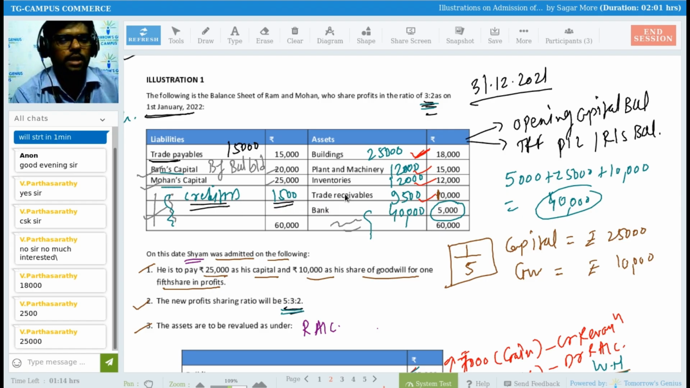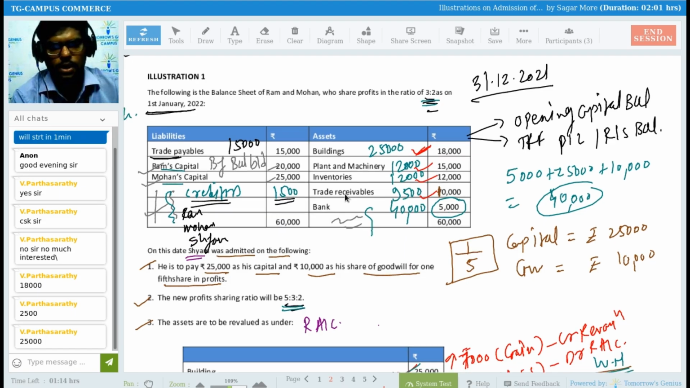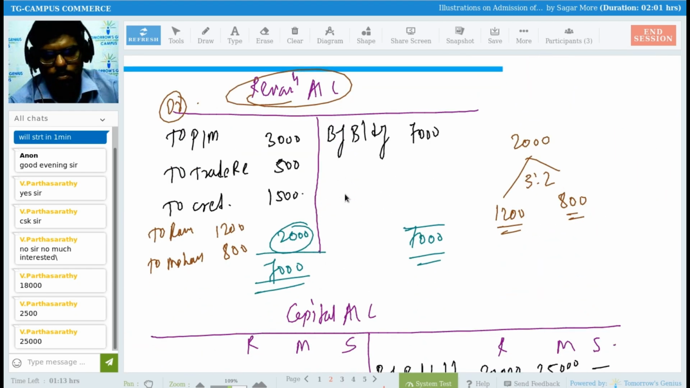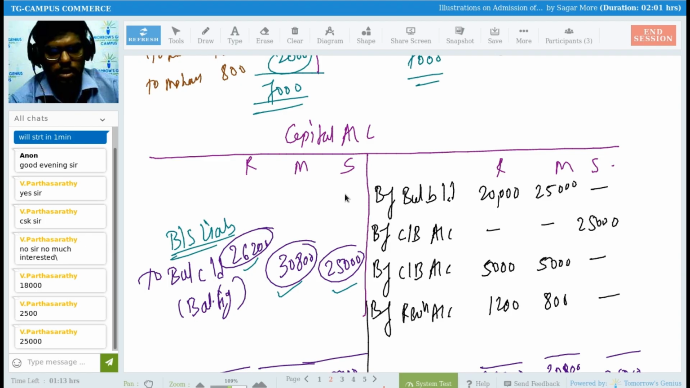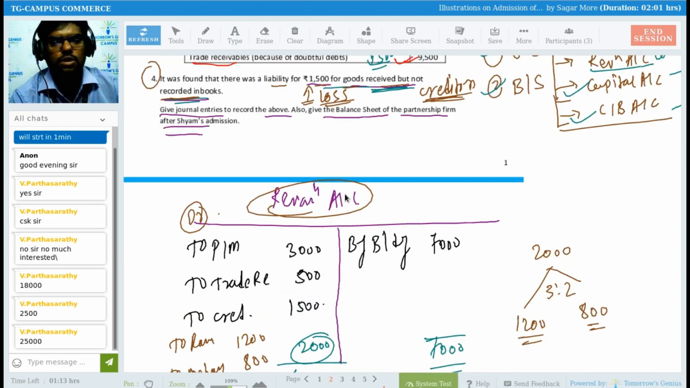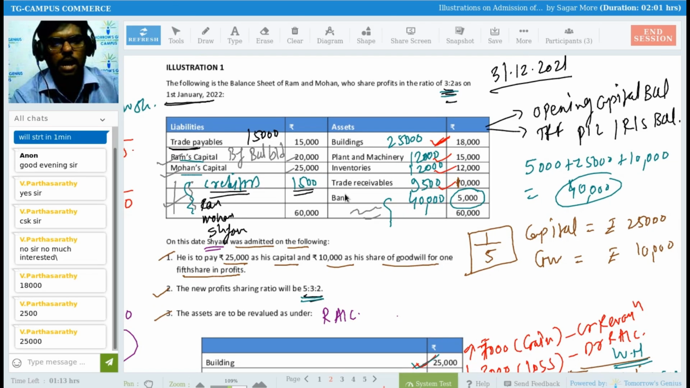And what will be the capital of Ram, Mohan, and Sham now? That we just calculated in our capital account. So I need to write down Ram capital, Mohan capital, and Sham capital. So what was the amount? 26,200, 30,800, and 25,000. 26,200 for Ram, right? Then 30,800, right? And then 25,000 rupees.